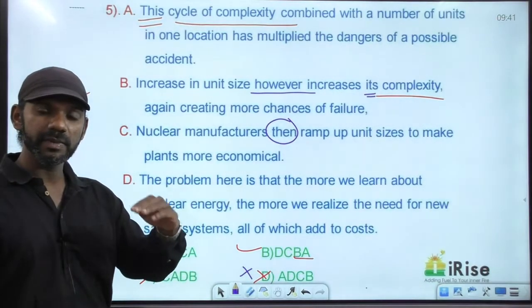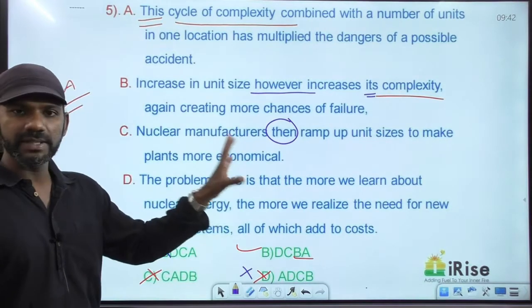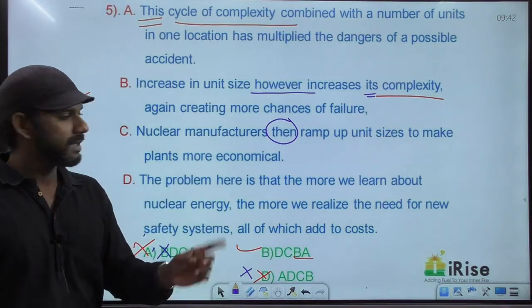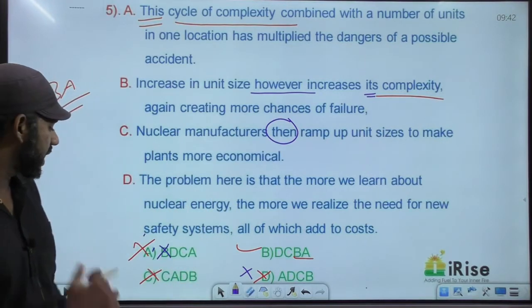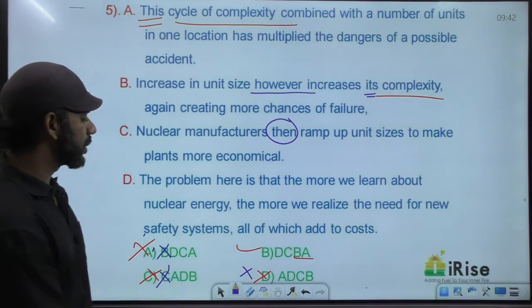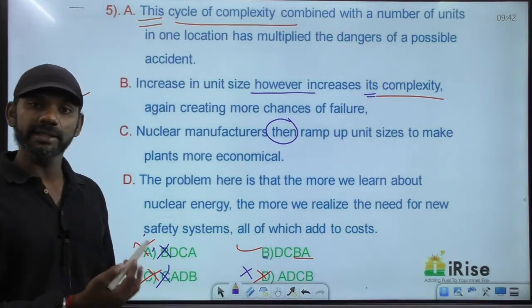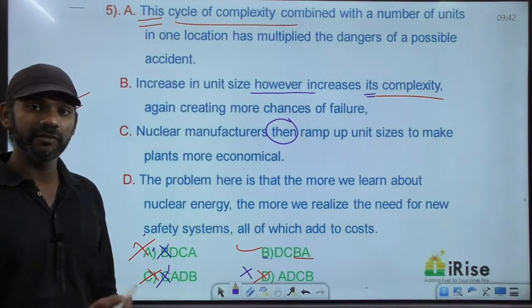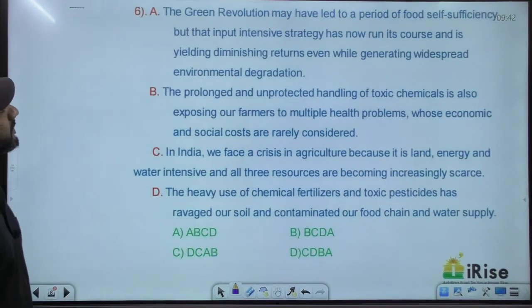So this sentence must be connected to another sentence immediately before it. The paragraph cannot start with C. Based on that, option C is also gone. Now we have only one option left, option B. So we got the answer using another concept as well. Right? Thinking in different ways. Getting it? Come to the next one.